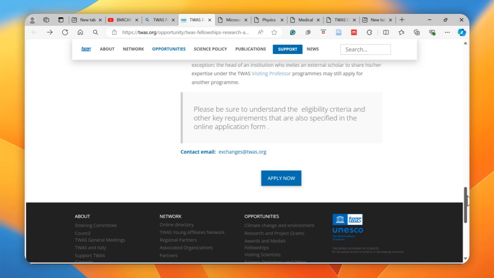And so what's important is, before you even start working on the application, quickly go through the eligibility criteria, and if you have to repeat that, please go through that eligibility criteria critically, so that you are able to understand and make sure that you do meet the requirements even before going ahead to submitting the application. And so you can see that this is a fully packaged program. It's fully funded, accommodation is being covered, and even airfare is as well being covered.